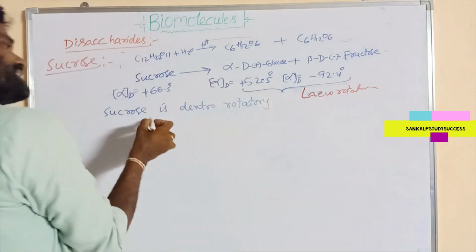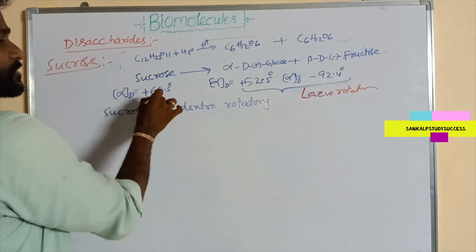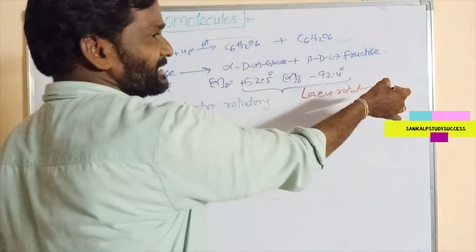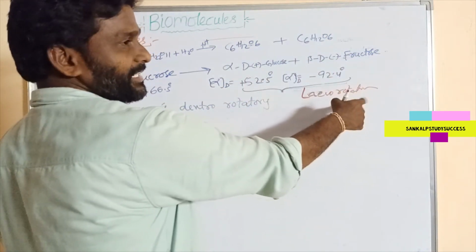Before hydrolysis, sucrose has a positive optical rotation, that is dextrorotation. After hydrolysis, the mixture of isomers gives a levorotation.